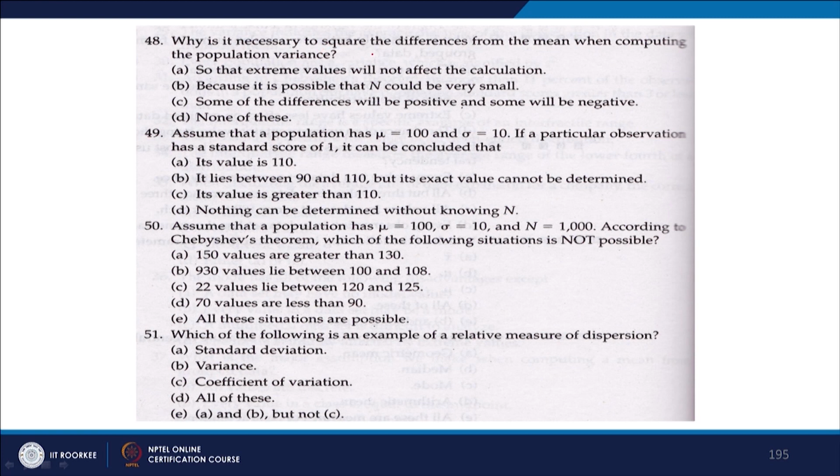Why is it necessary to square the differences from the mean when computing the population variance? What we do is take x minus x bar, the whole square. So, why do we do this square? So that extreme values will not affect the calculation. Is that the reason? No, this is not the reason, because it is possible that n could be very small.